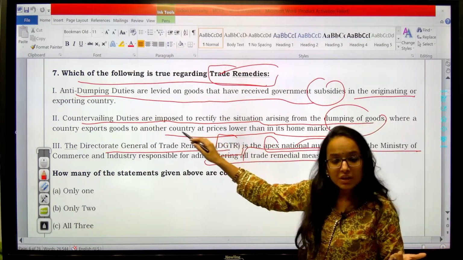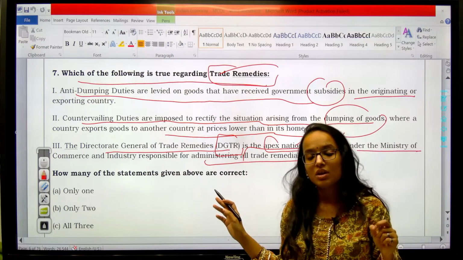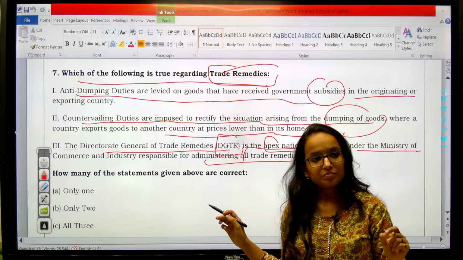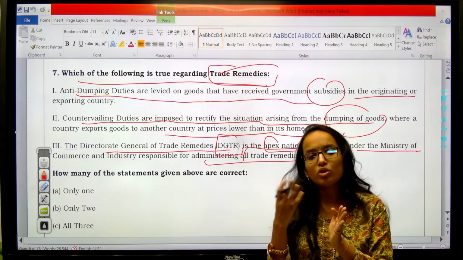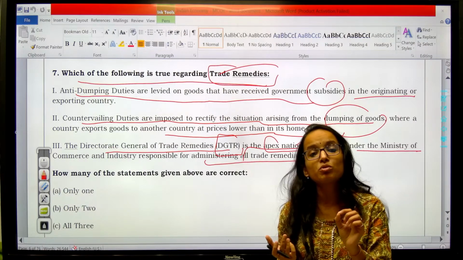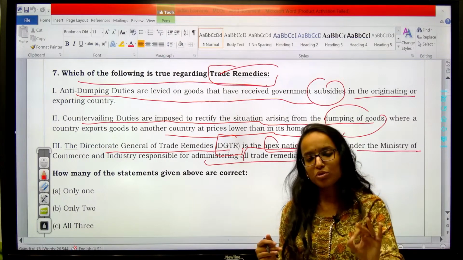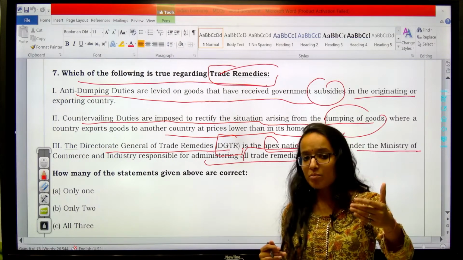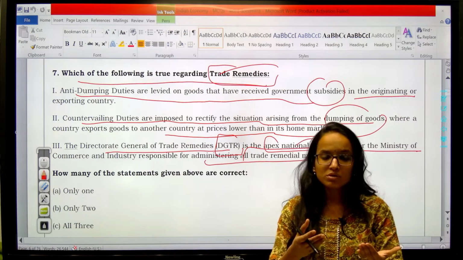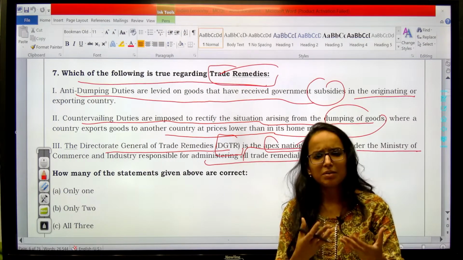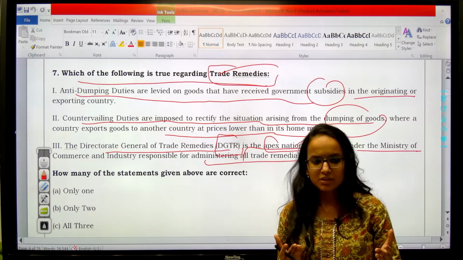But what is countervailing duty? Try to understand this. Very important terminology. Say there is a country X. It is exporting a good on which the government has provided some subsidy on its production. When the government provides subsidy, your cost of production gets reduced. Say on inputs, fertilizers, pesticides, chemicals, machinery used in the production are attracting government subsidies.